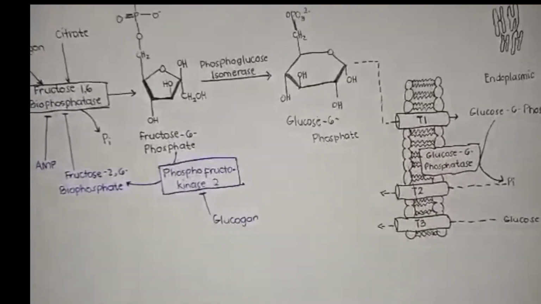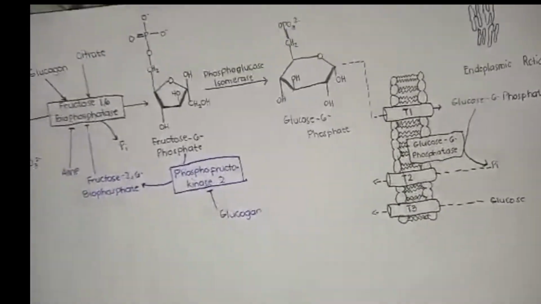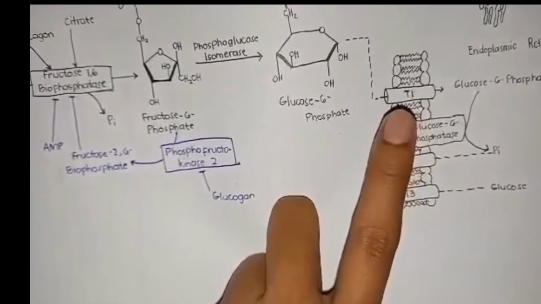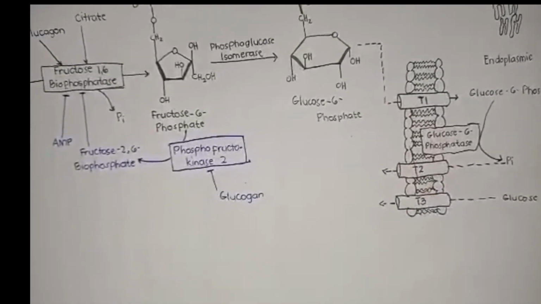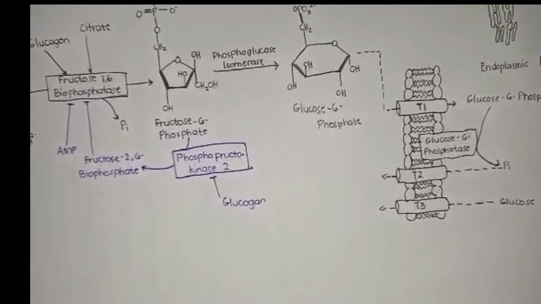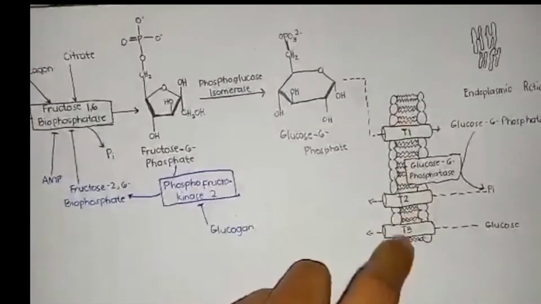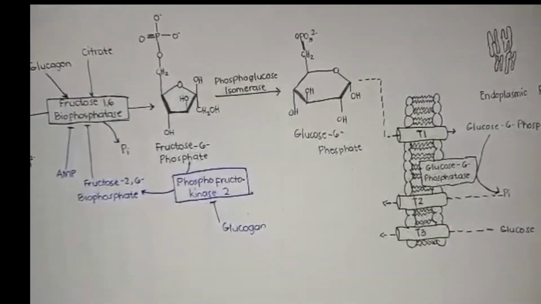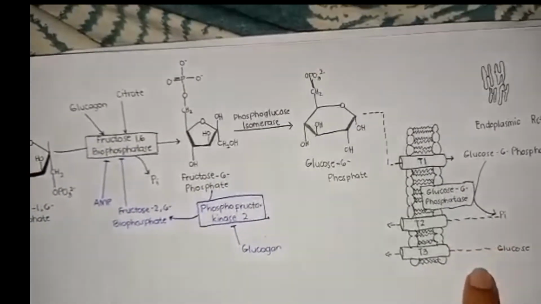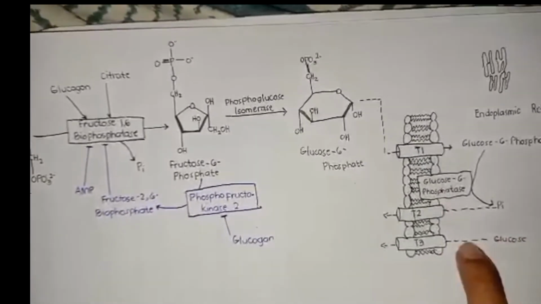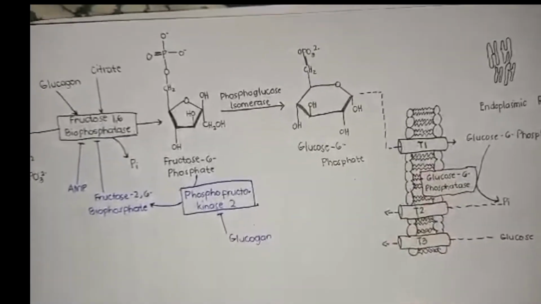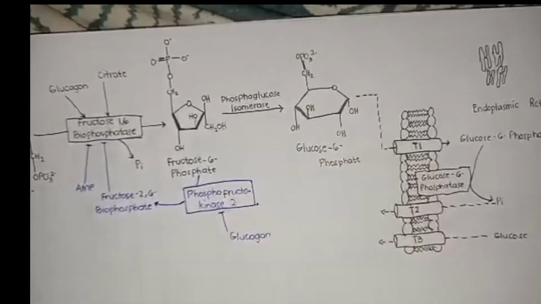Now, this is important to know. Glucose 6-phosphatase is only located in the liver, and in a small amount in the kidney. That's why the liver and the kidney are the only organs that play a role in gluconeogenesis. Back to this, glucose 6-phosphate will be converted into inorganic phosphate and glucose within the endoplasmic reticulum, and they are both transported by different transporters out of the endoplasmic reticulum.